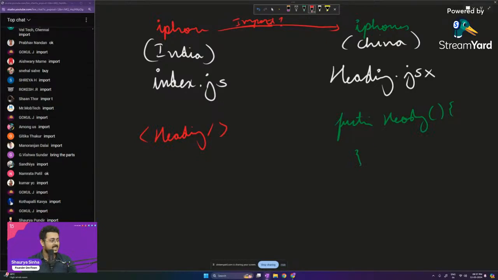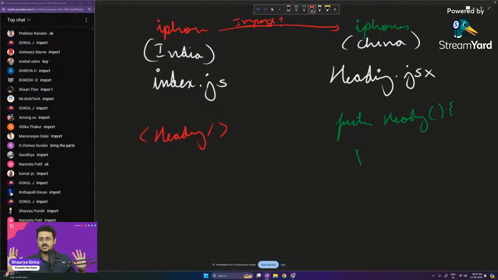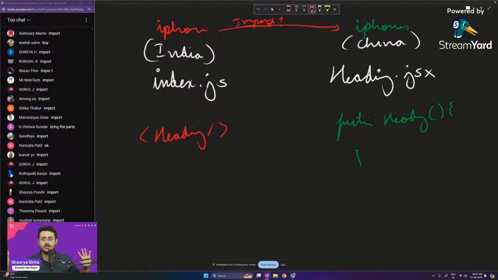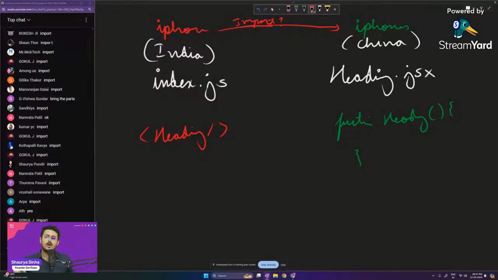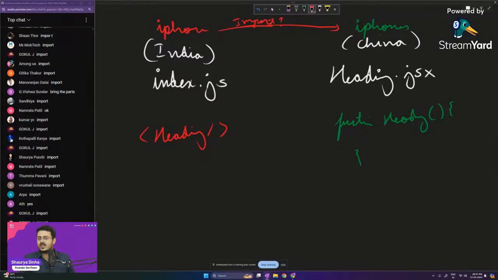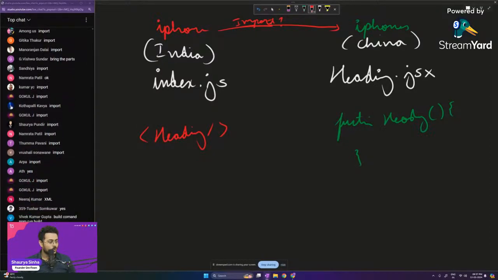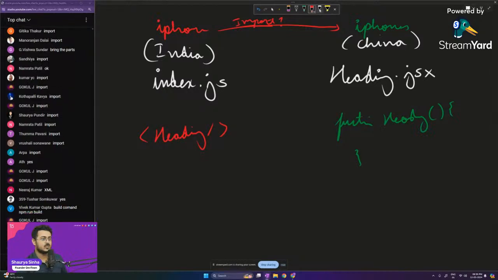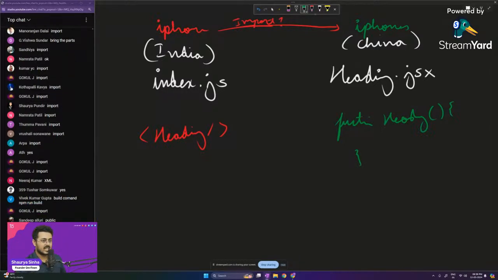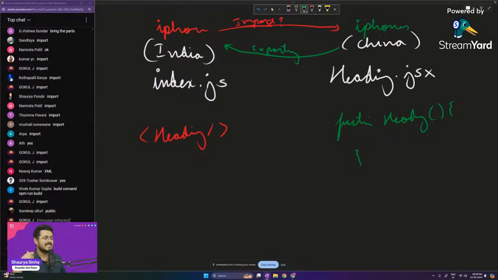If China says that I'm not going to export any iPhones at any point of time, then no matter if India wants them or not, India cannot get them. India can only import the iPhones if and only if China is actually exporting them. So if China is exporting the iPhones, only then India can import them, right?